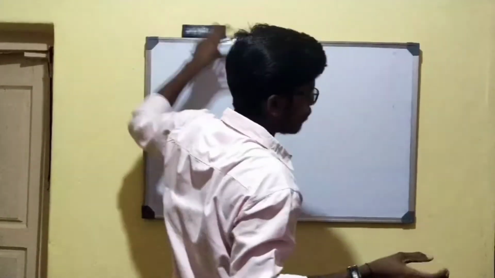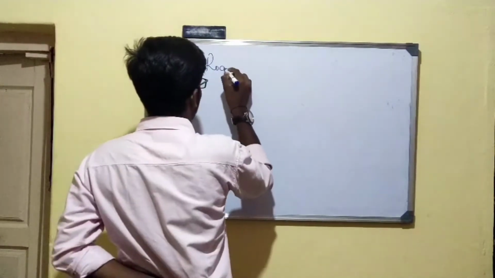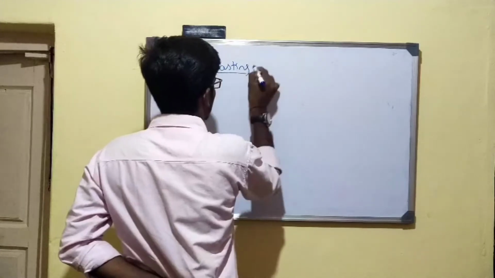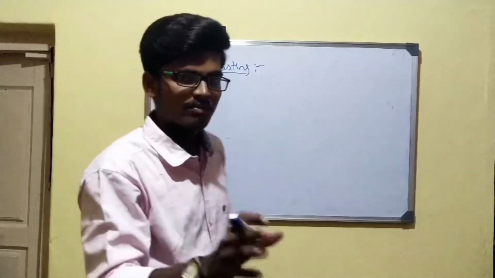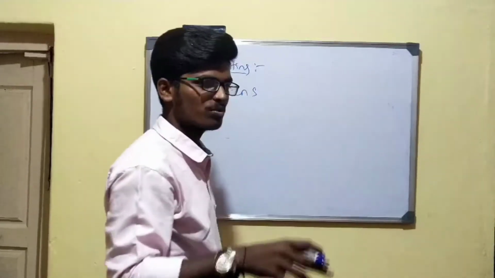So, to convert concentrated ore into metal oxide, we have two processes. And the first process we have is roasting. Roasting is the one process which we use to convert the concentrated ore into metal oxide. An example for that is ZnS. Especially sulfide ores are roasted.